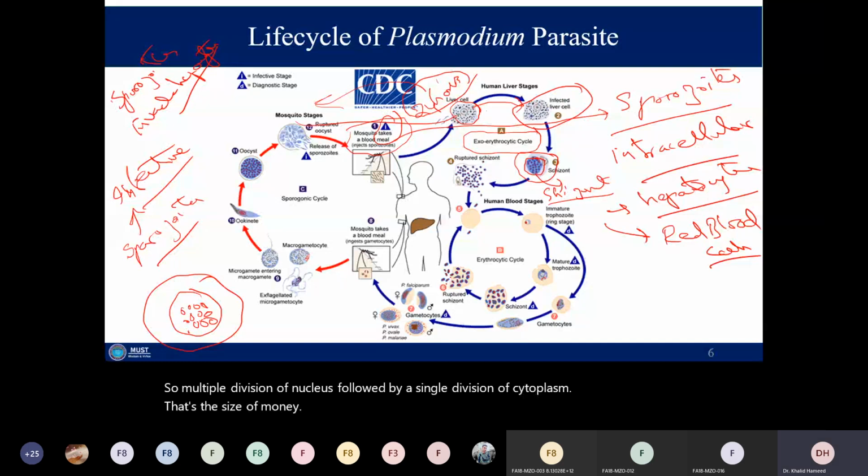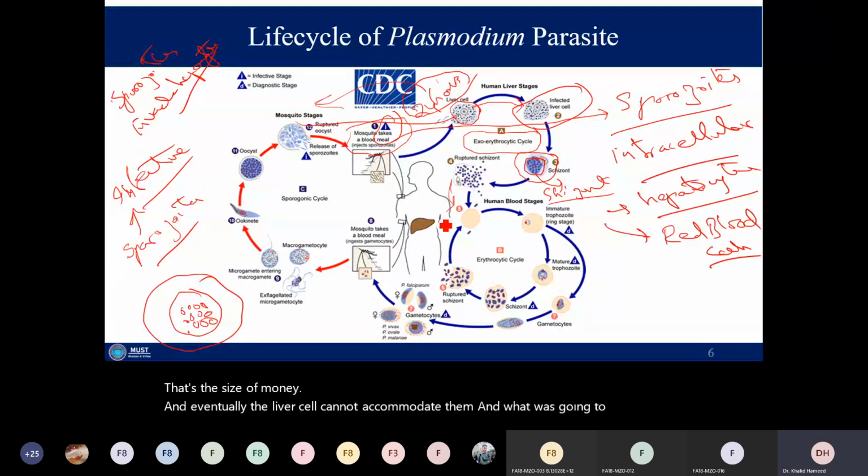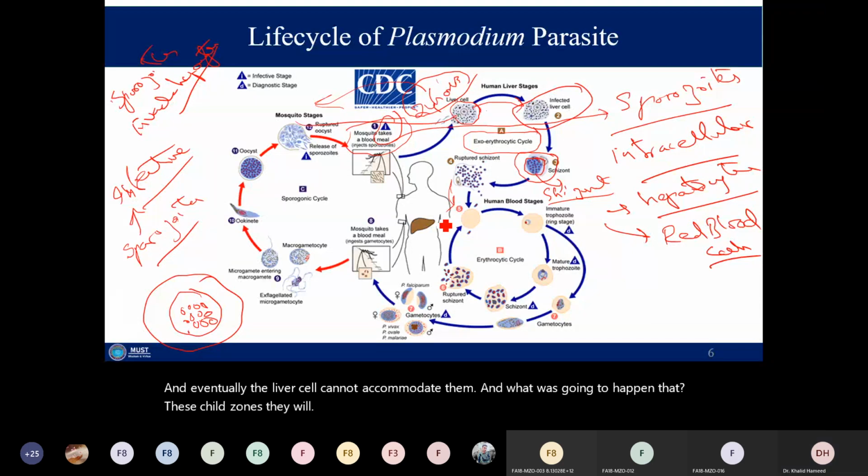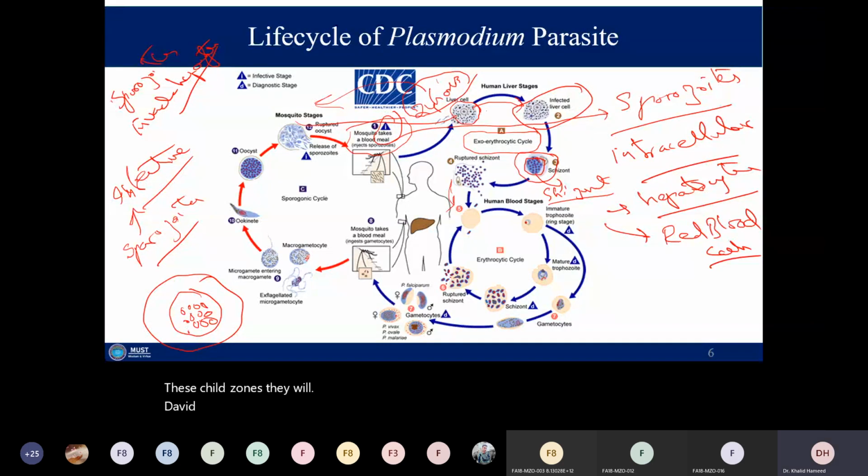And eventually the liver cell cannot accommodate them, so the cell will rupture, and these parasites will come out.